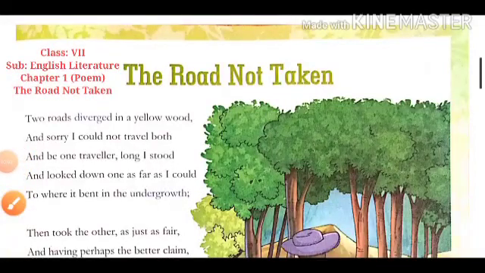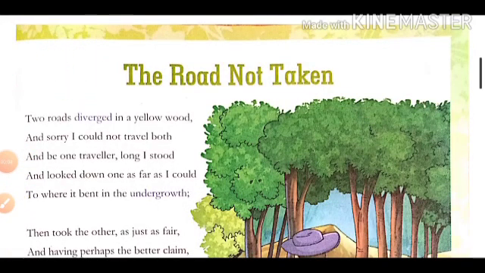Good morning, students. Today we'll be studying the first chapter of class 7th English Literature, which is a poem, The Road Not Taken, a very famous poem by Robert Frost.